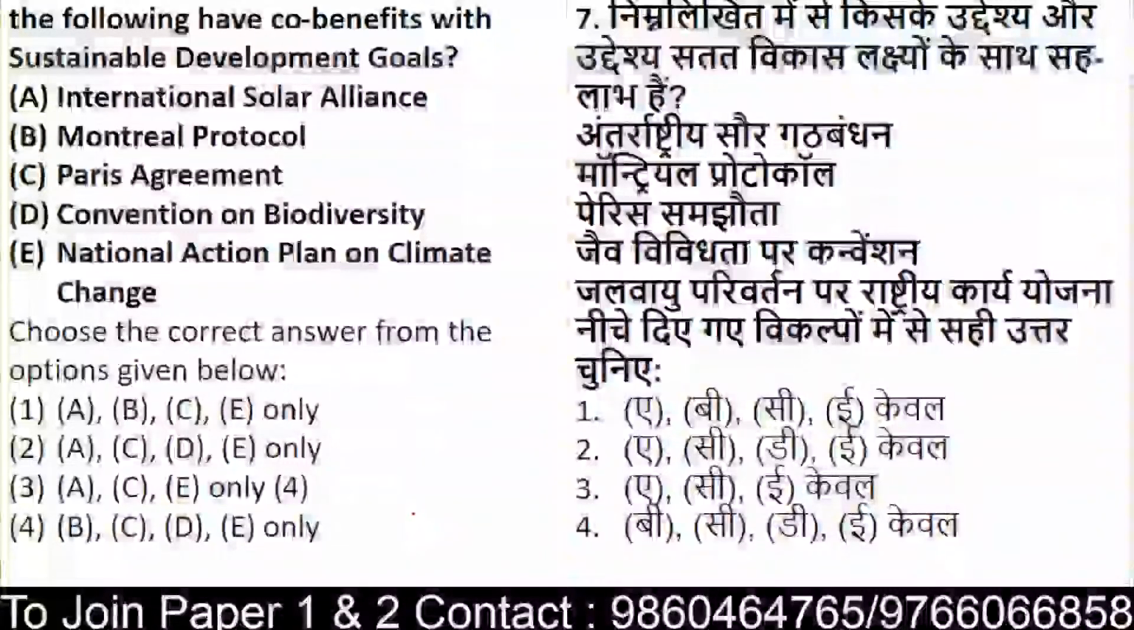Whether it is International Solar Alliance, whether it is Montreal Protocol, whether it is Paris Agreement, whether it is Convention on Biodiversity, whether it is National Action Plan on Climate Change. So which of these bodies have co-benefits with the sustainable development goals? So it is basically the protocol or alliances or agreements. So you have to say which of them has a benefit with the SDGs.